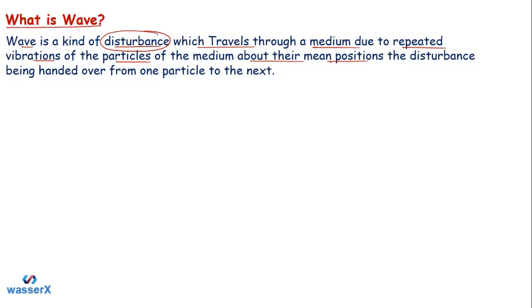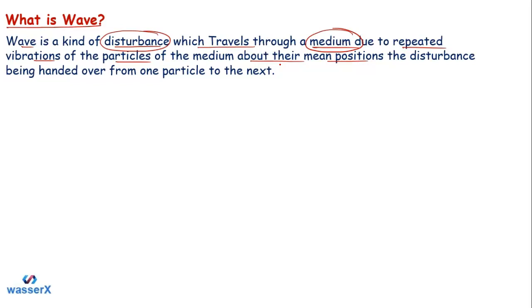Here the disturbance is handed over from one particle to the next particle, and so on. In this manner the wave travels from one point to the next point. So this is the definition of the wave, and as per this definition, here you got a point: the medium. But let me tell you, students, there are some waves in which the medium is not there. Still the wave can form and travel, and that's the electromagnetic wave. We'll be studying that as well, but not in today's class, right?